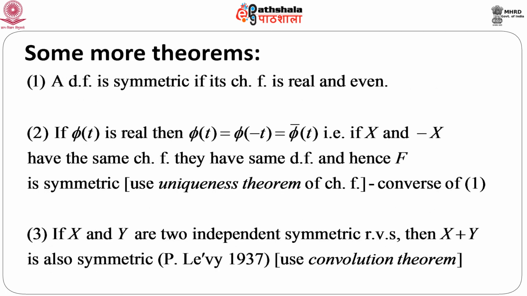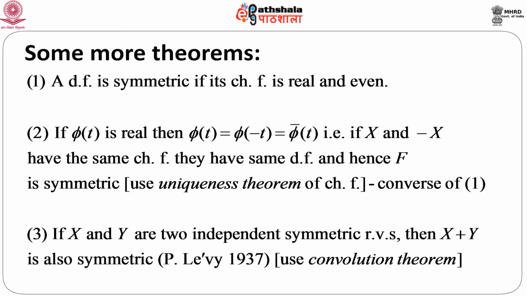Some more theorems. I am not going to give you the proof in detail, but these are some important theorems. A distribution function is symmetric if its characteristic function is real and even. Suppose phi t is real, then phi t equals phi bar t, just by the complex number results, and this is incidentally equal to phi of minus t.